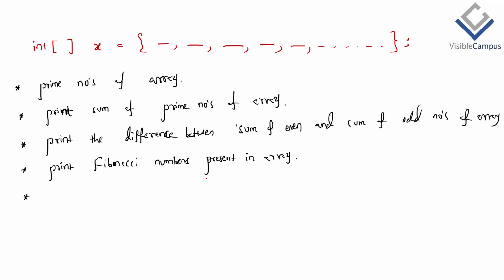So for all these questions, we have to consider every element of the array and check whether each number is prime or not. And for this also we have to check every element of the array, and if it is a prime number, then we have to find the sum. Here also we check each and every element, which is even, which is odd, find even sum, find odd sum, then print the difference. Then print Fibonacci numbers: we have to check whether every number of the array is a Fibonacci number or not. So these are some basic level questions where we already know the logic, we have to implement it on arrays, that's all.